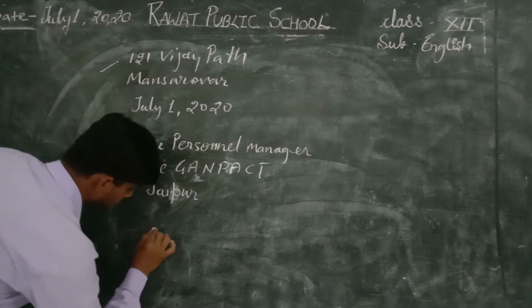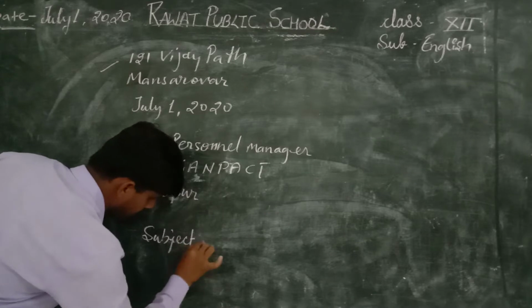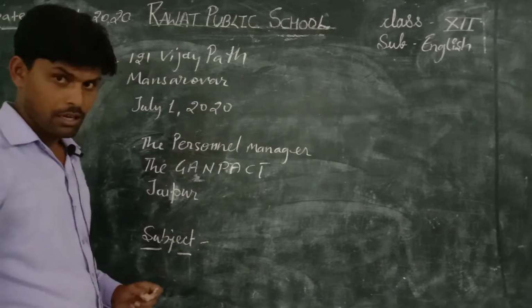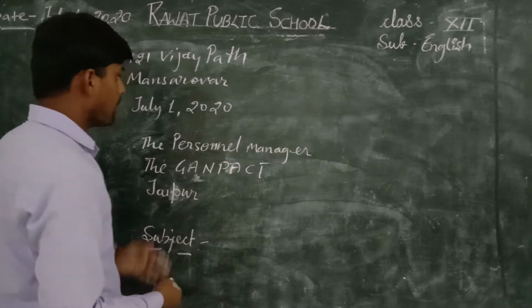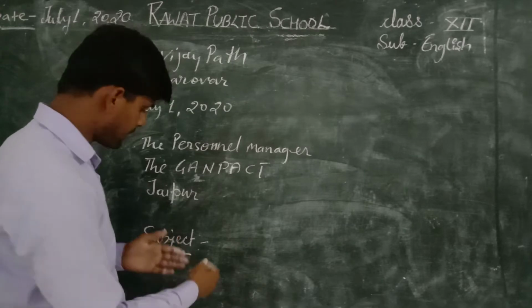Then comes your subject. Subject tells the reason why you are writing the letter. We are writing a job application, so we are requesting for a job.